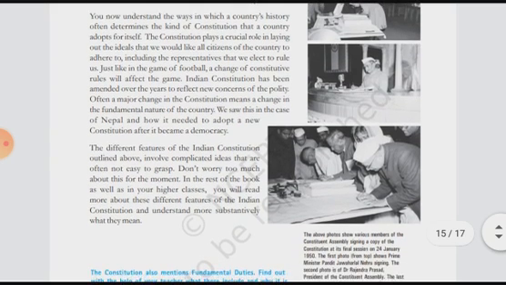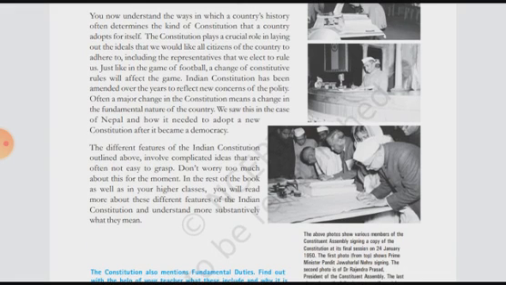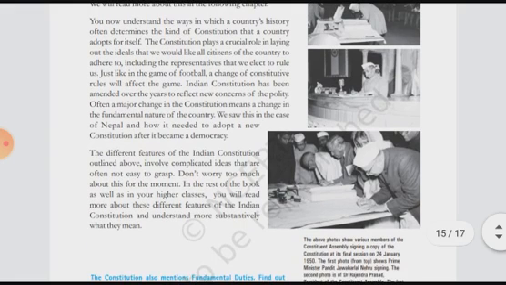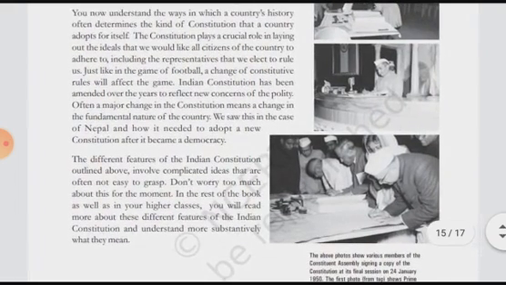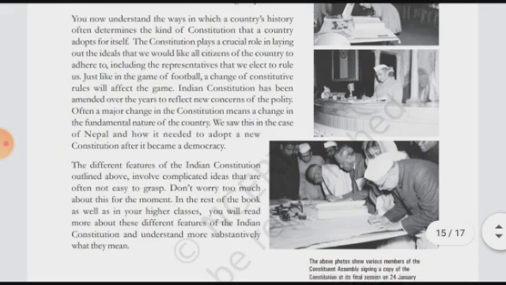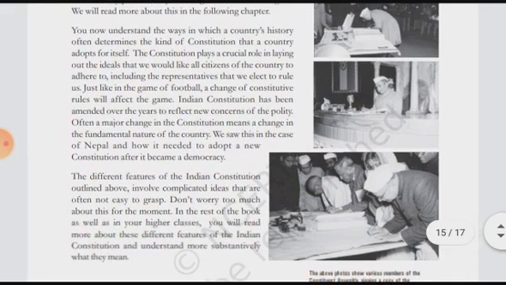So all these things have been adopted in the Indian Constitution. The Constitution plays a crucial role in laying out the ideals that we would like all citizens of the country to adhere to, including the representatives that we elect to rule us. Here they have given that the constitution plays an important role in laying out the ideals of the citizens.